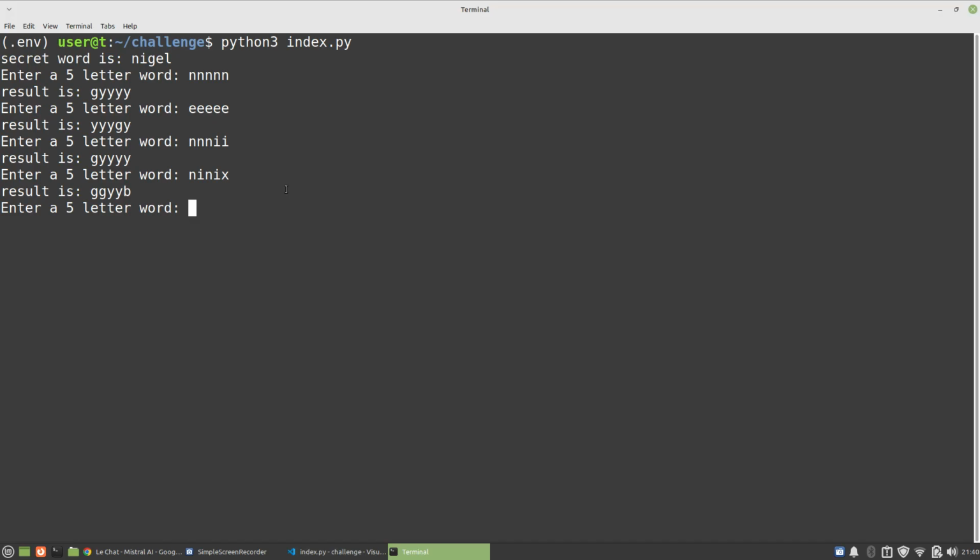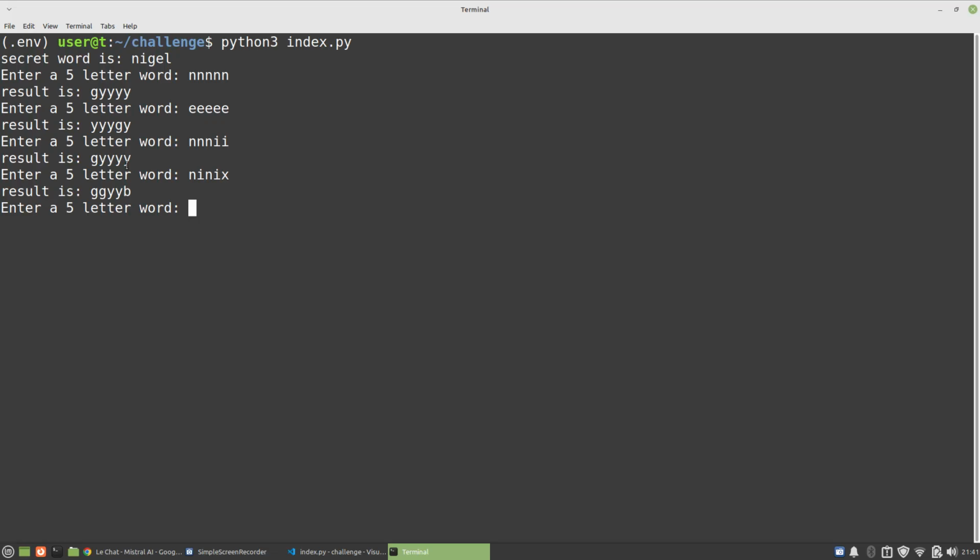Now then I wanted to just make sure, so what if we have 3 N's and 2 I's, okay? Then we should get a green for the first one, but the I's are in the wrong position. And look here, we get the green, and then we get the Y because it's a second N, okay? And then we get all the rest as Y's.